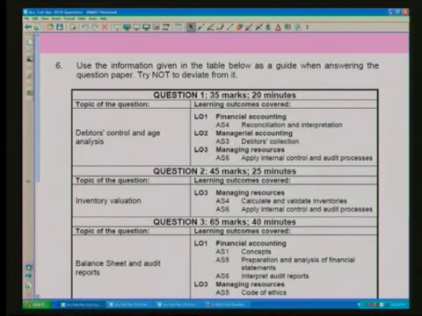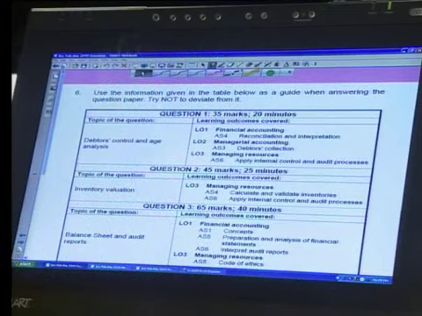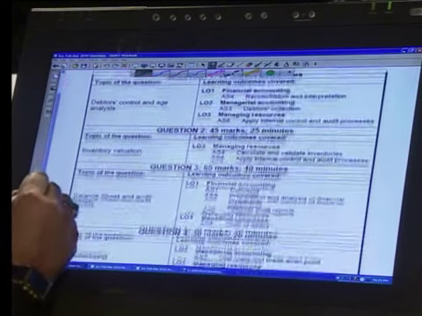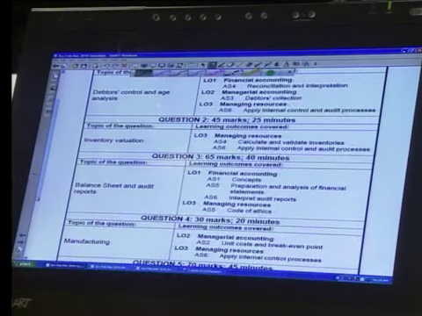In accounting, we are fortunate in a sense that the question paper is broken up for you into sections. For example, if you look at question 1, you are told that the topic of the question is a debtors control and an age analysis question. It also tells you the amount of marks that particular question entails, as well as the time that you have to spend on it. Question 2, going further, is on inventory valuation. Once again, 45 marks and 25 minutes.